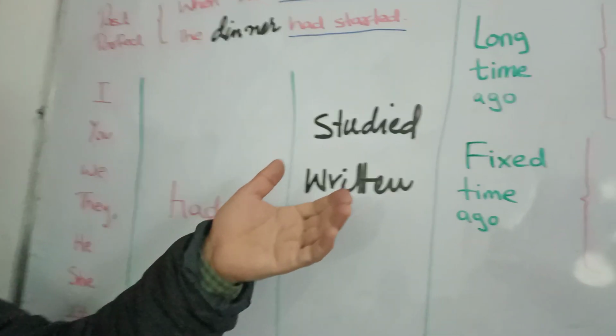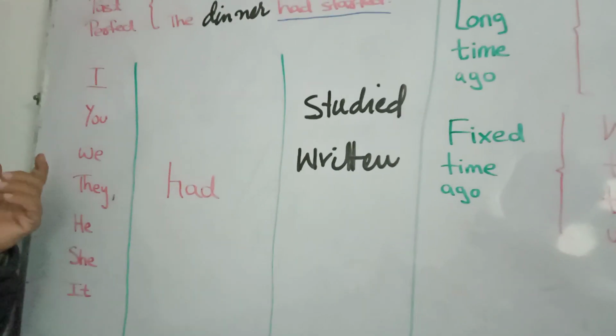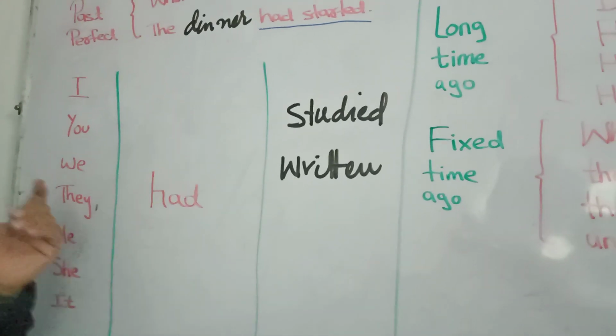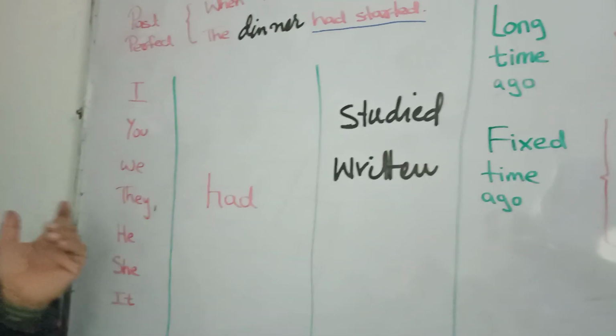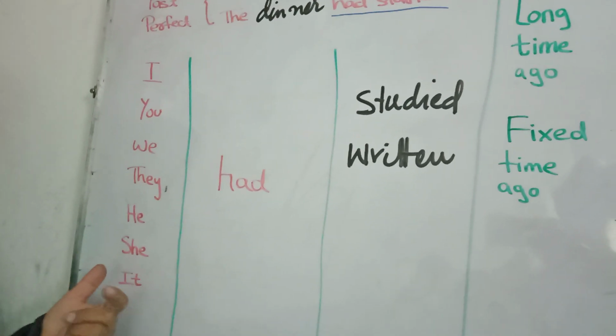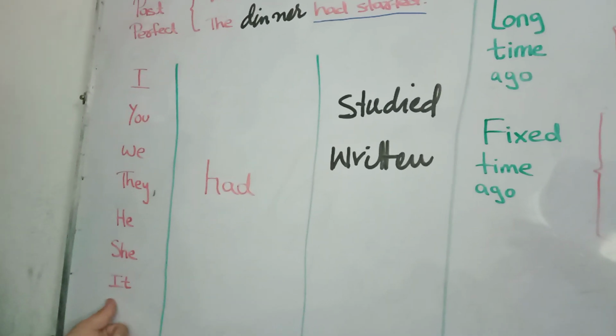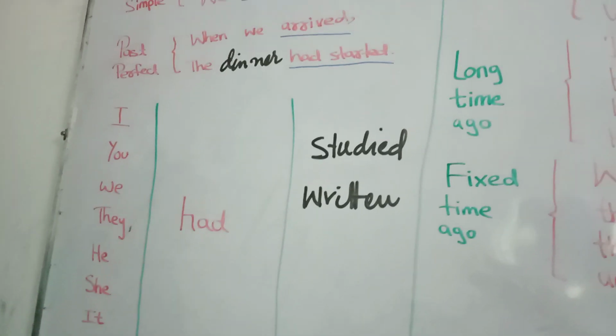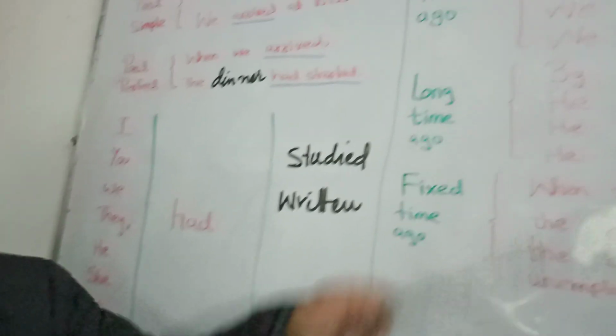I had studied. I had written. You had studied. You had written. We had studied. We had written. They had studied. They had written. He had studied. He had written. She had studied. She had written. It had studied. It had written.